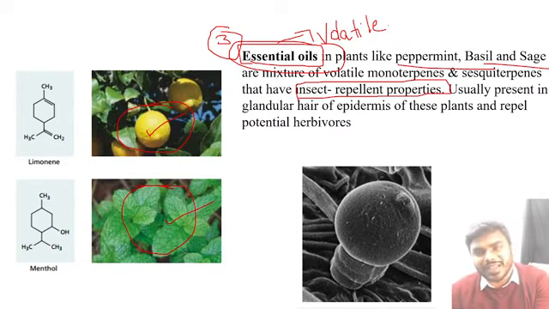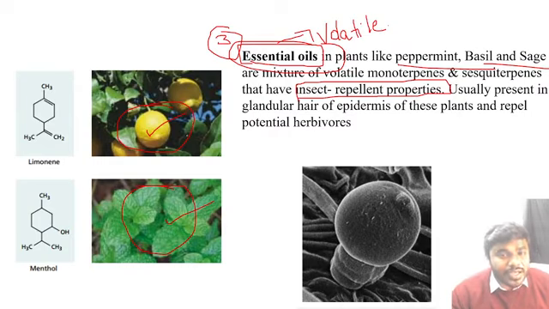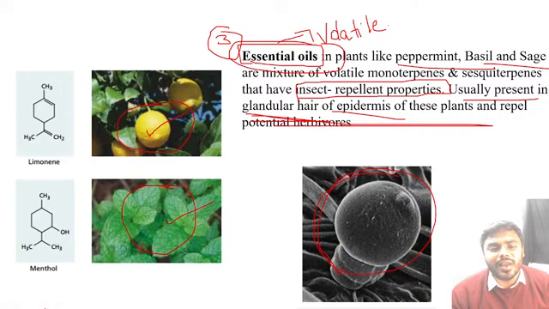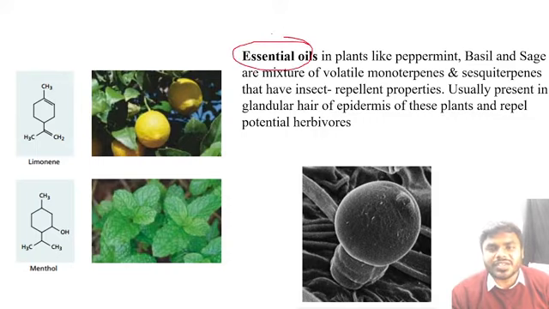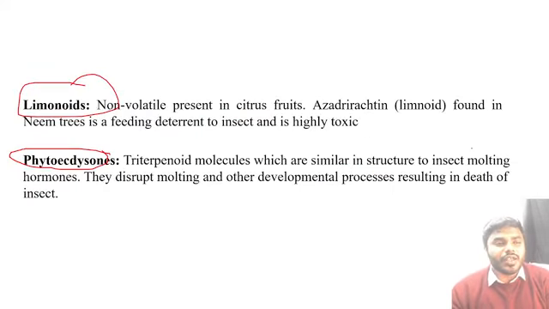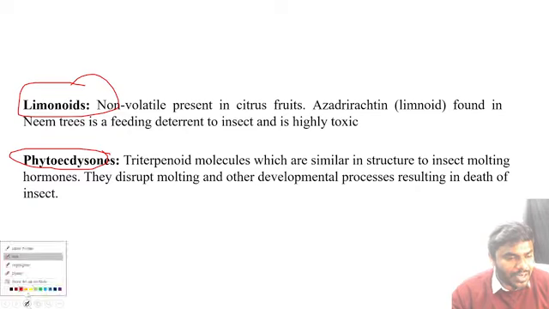Please kindly don't forget that. Where are these essential oils present? Look into this electron microscopic picture. The essential oils are usually present in the glandular hair of epidermis. Friends, it seems to be a little difficult to remember, but I want you to remember. Upon multiple revisions, you can remember it easily, and it's not too difficult also. Where the essential oils are present, they are present in the glandular hair of epidermis. Never ever forget.